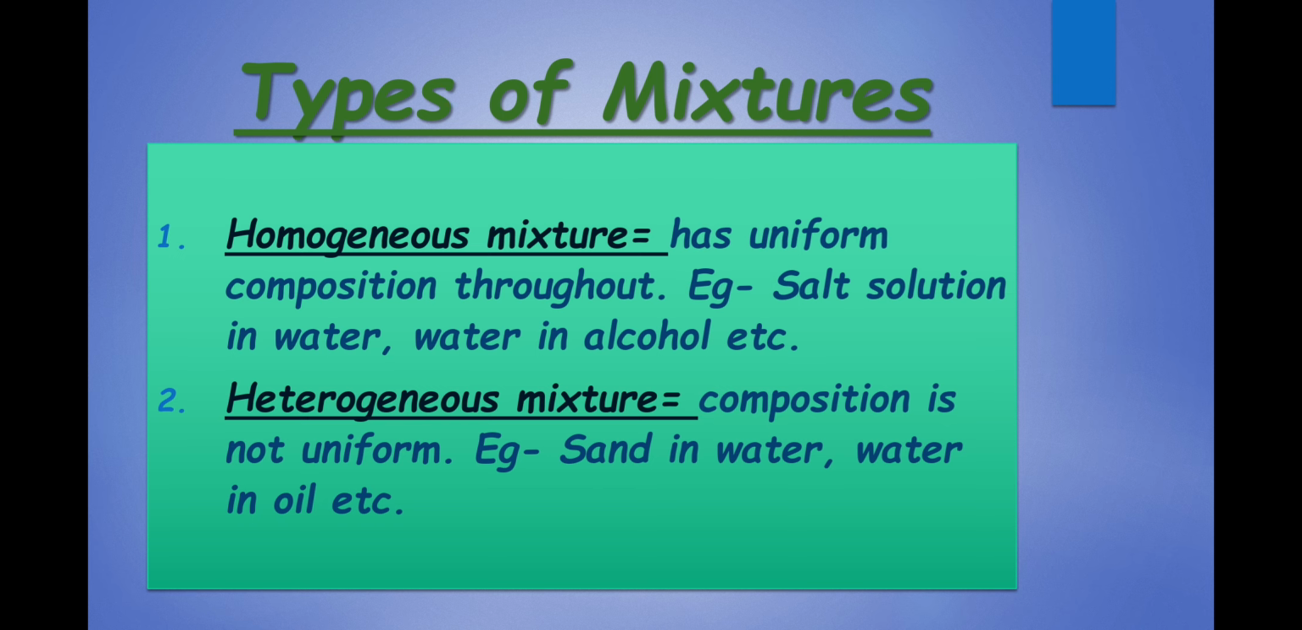Heterogeneous mixtures are those in which the composition is not uniform. Example, sand in water. When you mix sand in water, you can easily see the boundaries of sand and water. Similarly, adding oil in water, you can even see the distinct boundaries of oil and water.